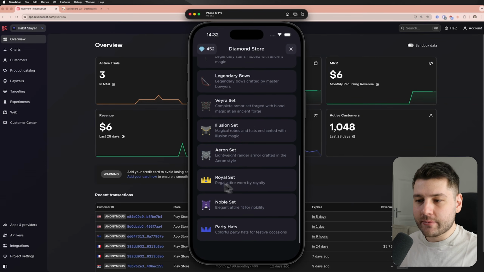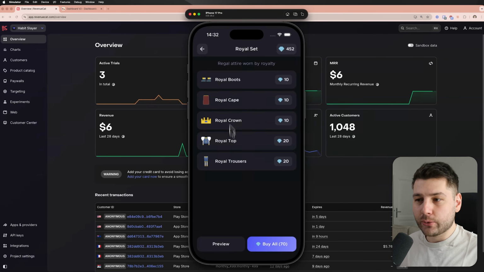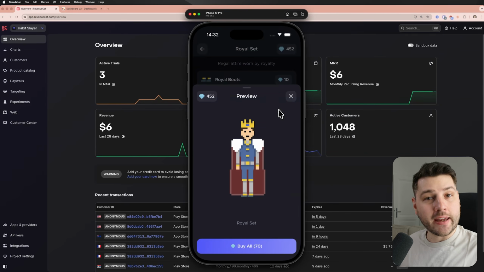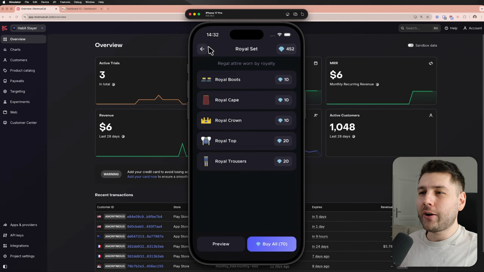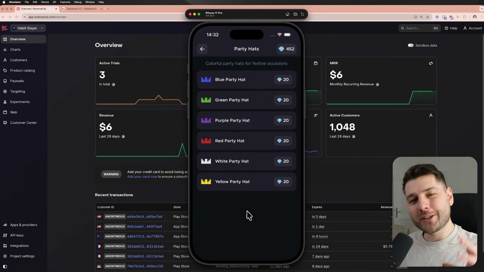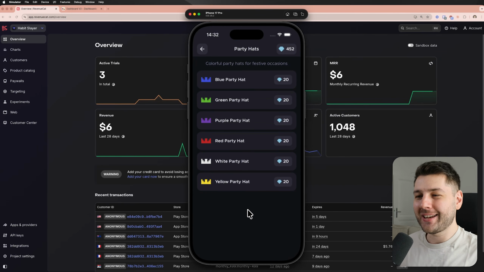So I have all of these items here. I even have this royal set, which I think is really cool. If you want to look like a king, right, why not go for it? I also have these party hats over here, which I'm very proud of because this is basically RuneScape. I have all of the party hats in the same colors, right?